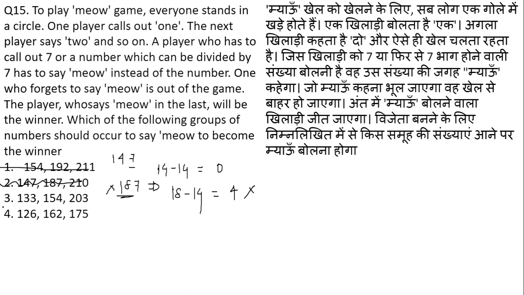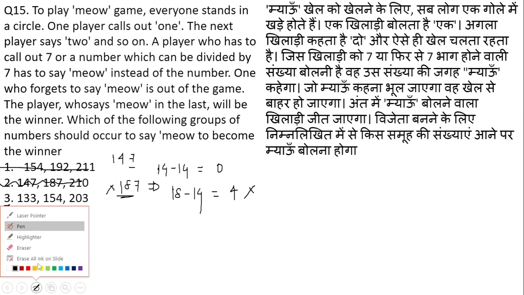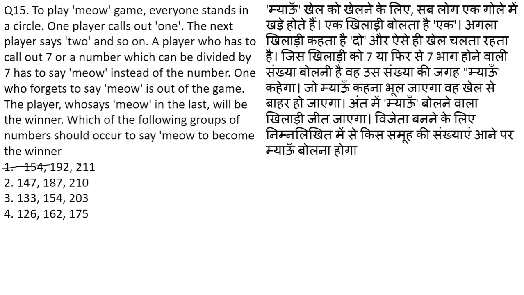If we focus on the third and the fourth one now, 133 is the next number. I'll subtract 6 out of 13.